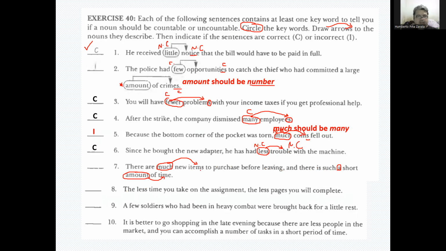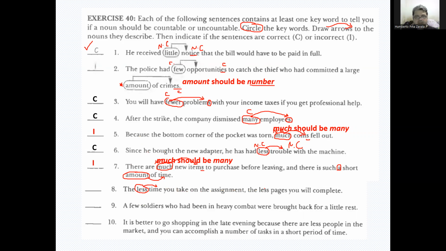Okay, so the problem is items is plural and much is non-countable, so it's incorrect. Amount of time, yes. All right, the less time, right? Less is non-countable, time is non-countable, you got that.